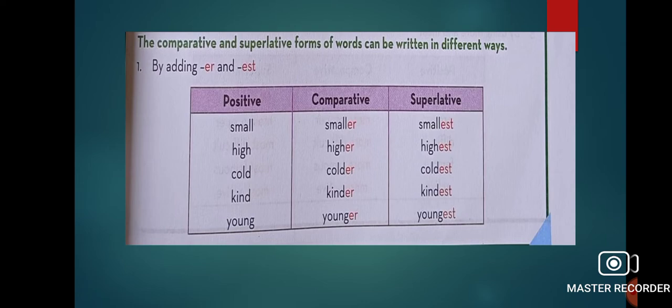Now when you are talking about 1 people, we will say small, high, cold, kind, young. When we talk about 2 people, we can say she is smaller than him. This building is higher than that one. It is colder today. He is more kinder than his brother. And when we are talking about 3 or more than 3, we will say this building is smallest of all. He is kindest of everyone in the family. He is the youngest boy in the group.